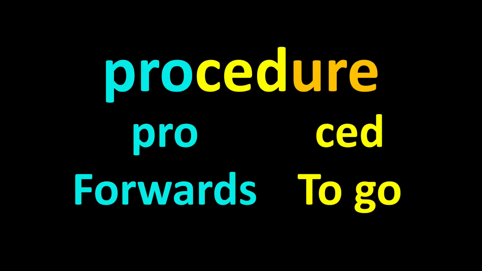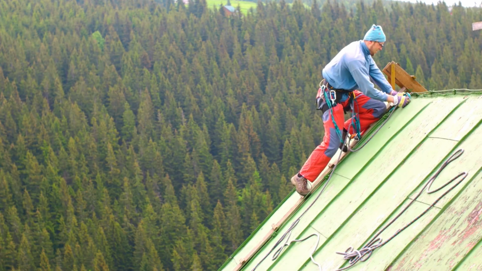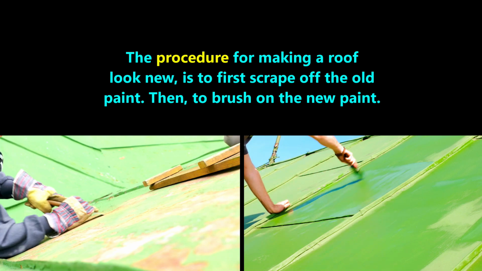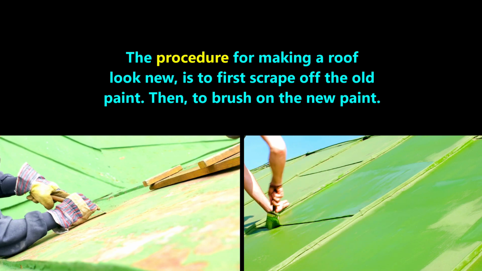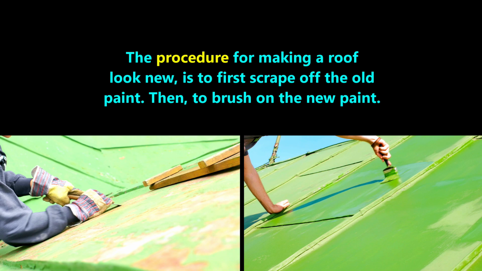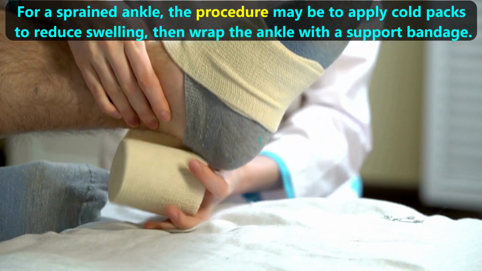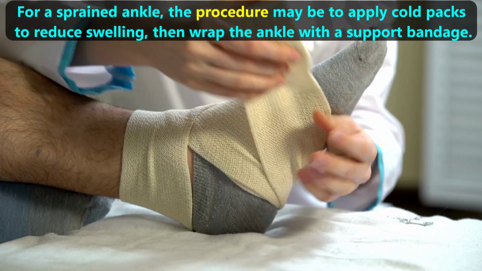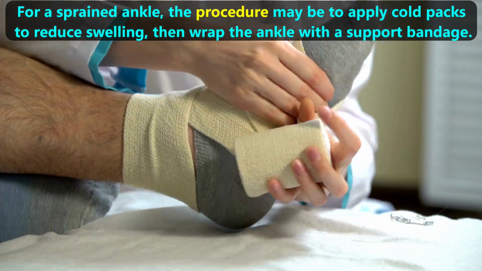The word procedure is also made of the same word parts as the word proceed. A procedure is a series of steps. Here are some examples of using the word procedure. The procedure for making a roof look new is to first scrape off the old paint, then to brush on the new paint. For a sprained ankle, the procedure may be to apply cold packs to reduce swelling, then wrap the ankle with a support bandage.